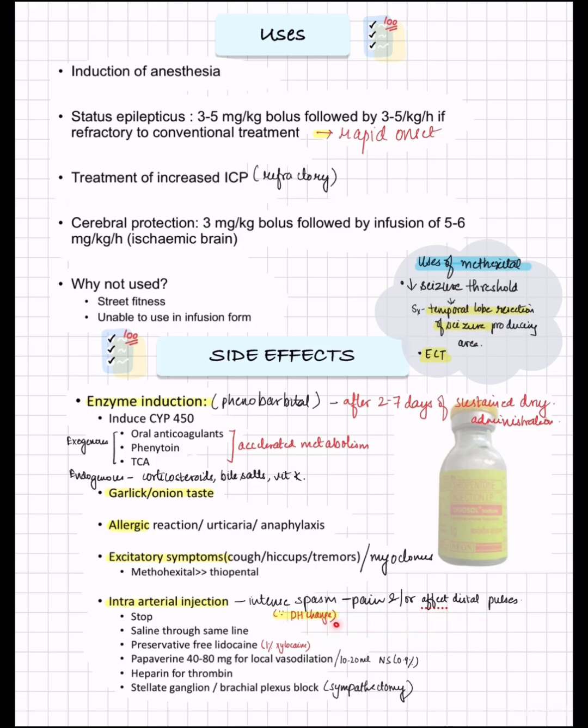Because of the intense spasm, it causes pain and it might affect the distal pulses also. So what you have to do in this situation, you have to stop giving the drug. You should not remove that cannula. Instead, you should just flush. You should give saline through the same line. Then you should give preservative-free lignocaine, preferably 1% lignocaine. You can give papaverine 40 to 80 mg for local vasodilation, and you can give heparin for thrombosis, and for sympathectomy, you can give stellate ganglion block or brachial plexus block, which will cause sympatholysis.